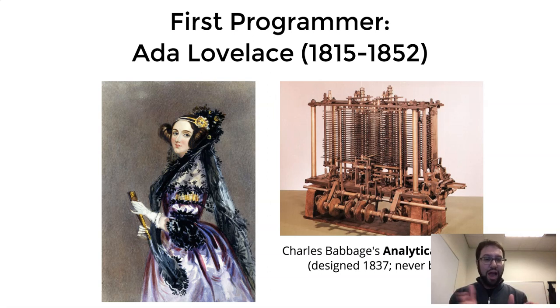This machine was a purely hypothetical idea where someone said, it'd be cool if a machine worked this way. And she said, yes, and if it worked that way, here's how you would give it instructions. So that's the big thing. The other fun part of the story is that Ada Lovelace is the daughter of the Romantic poet Lord Byron. And the story goes that she was raised by her mother to be a mathematician because her mother hated her father so much that she didn't want her daughter to become a poet. So she steered her into mathematics.